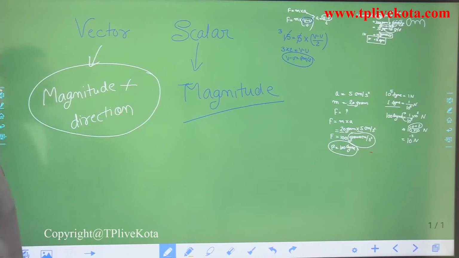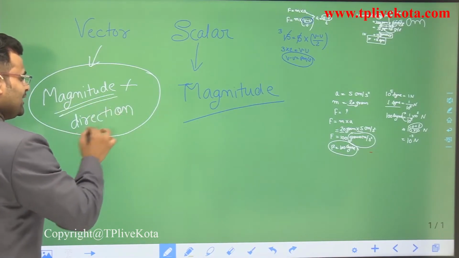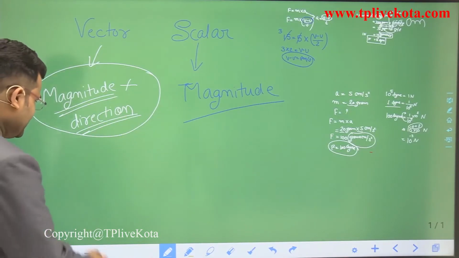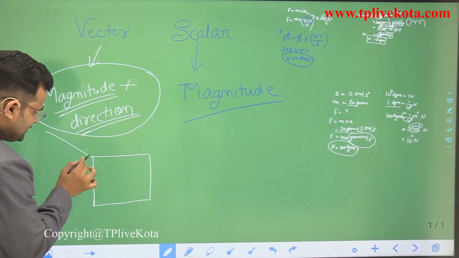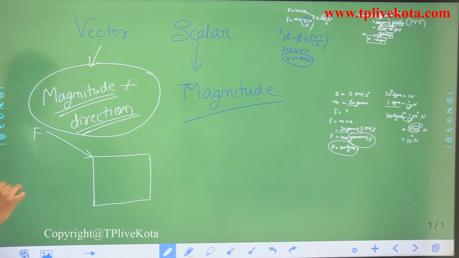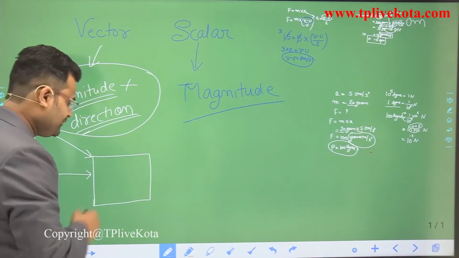So force is a vector quantity. Force has magnitude as well as direction. Let's suppose that is a box. We can apply the force in this direction, the effect is changed. When we apply the force in this direction, another effect will become.